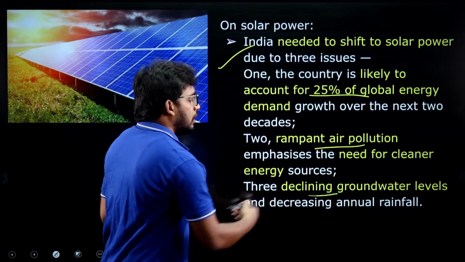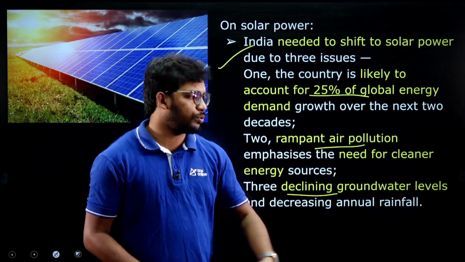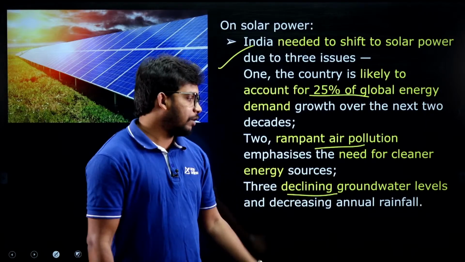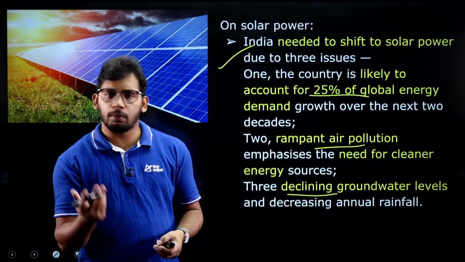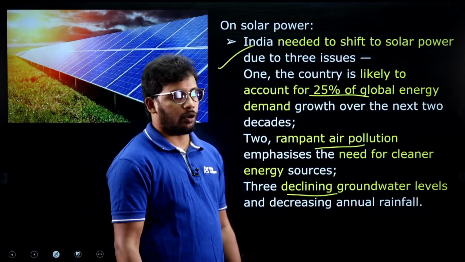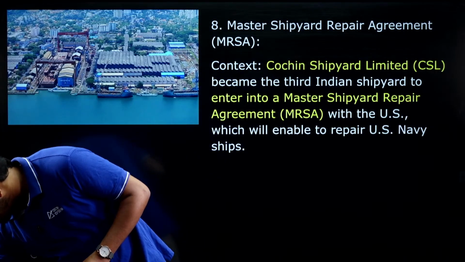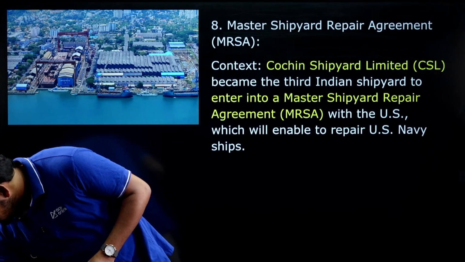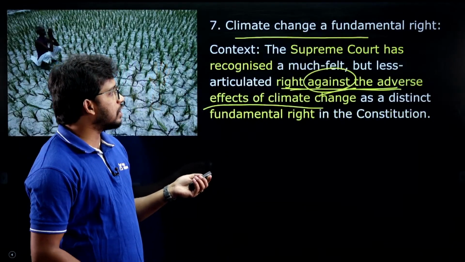And finally, declining groundwater levels because of various resources. So we should use solar energy so that we are not using hydropower innumerably. So it can also protect the environment. So this is what the Supreme Court has observed. Any doubt in this? The right against climate change as a fundamental right.